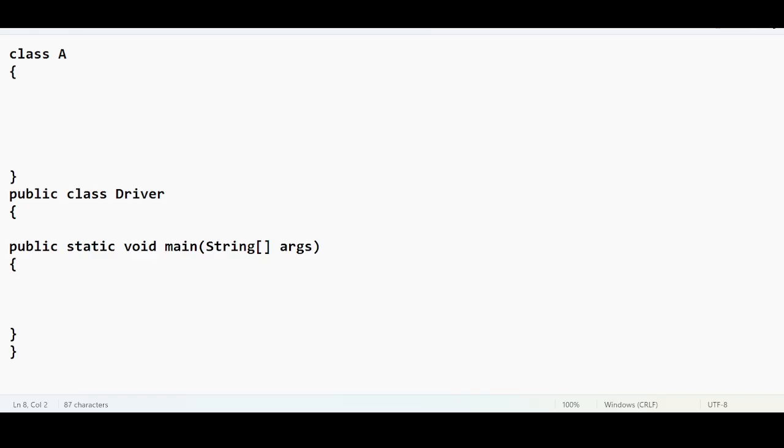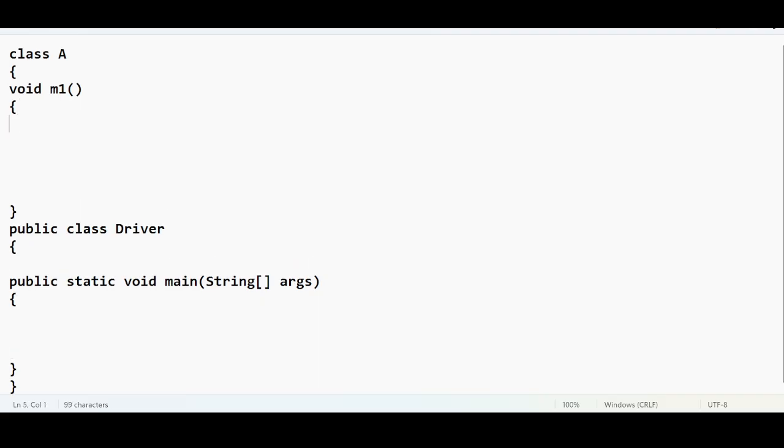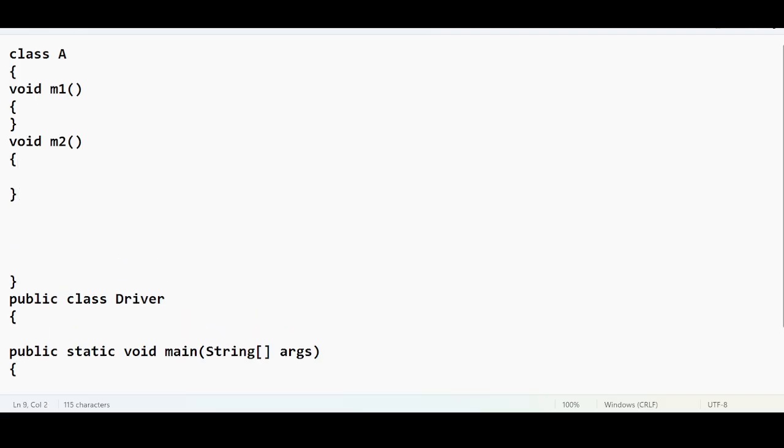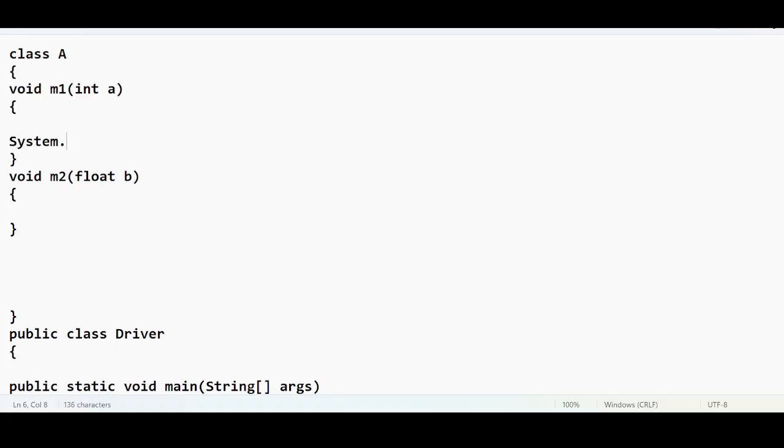Inside my class I am just going to take two methods, void m1 and void m2. This one is accepting something like integer a, and this one is accepting something like float. Let me take a simple System.out.println statement, "int arg method".